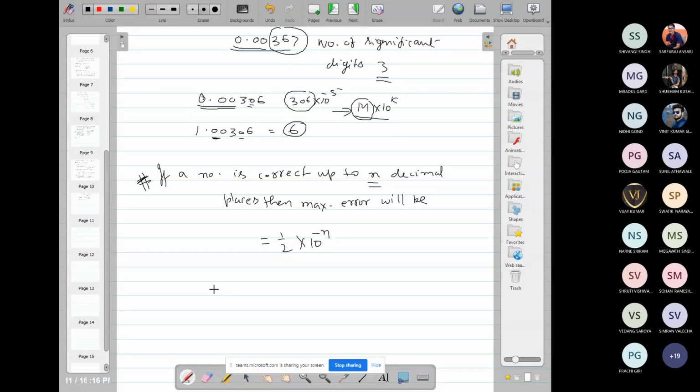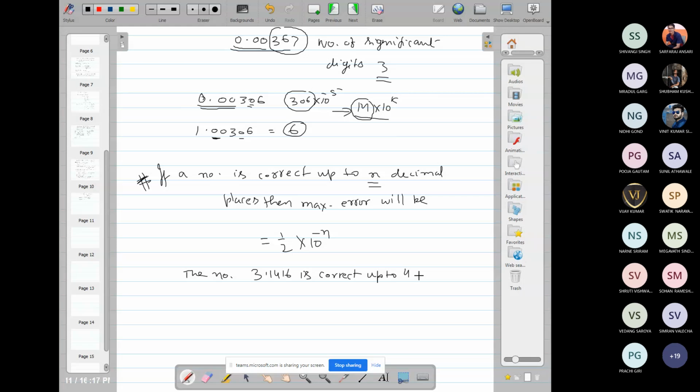Maximum error will be 1/2 into 10 to power minus n. ये आपको याद होना चाहिए. सपोज करिए if we say कि the number 3.1416 is correct up to 4 decimal places.